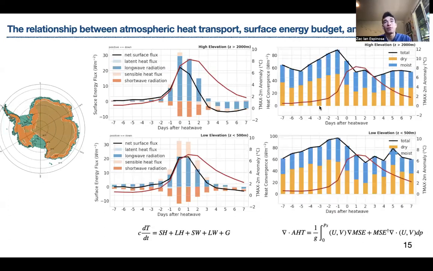Then, when examining the total column vertically integrated atmospheric heat transport convergence, we observe that there's a peak in convergence coinciding with the maximum surface temperature tendency, and that dry and moist components play roughly equal roles in warming.